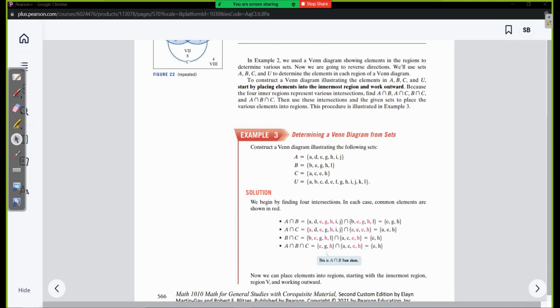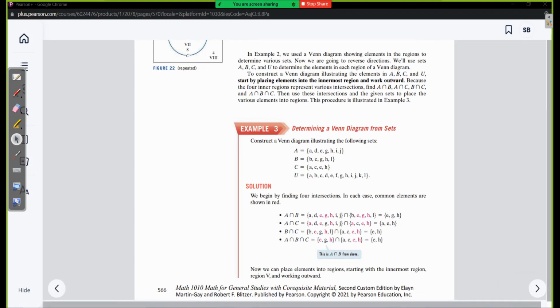Okay, this one's actually interesting because it wants us to construct a Venn diagram. Now the way the textbook goes about constructing a Venn diagram is, I mean, it's correct, but I don't know if it's necessarily the way I would do things. Actually, maybe it would be.